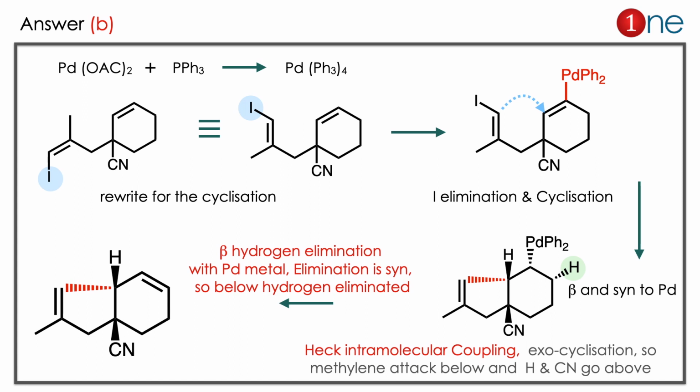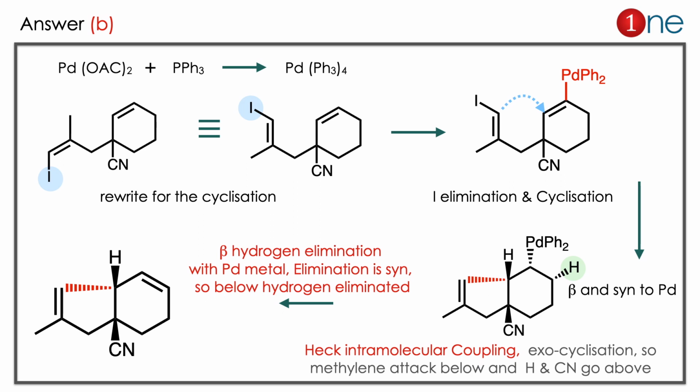The palladium acetate and phosphine form the complex of phosphine with palladium. It's a very peculiar reagent for the Heck intramolecular coupling. Heck coupling basically. So what really happened is, this is the palladium catalyst reaction. We rewrite the starting material perfectly for cyclization. So iodine comes near the double bond. Then the palladium attack will be there.